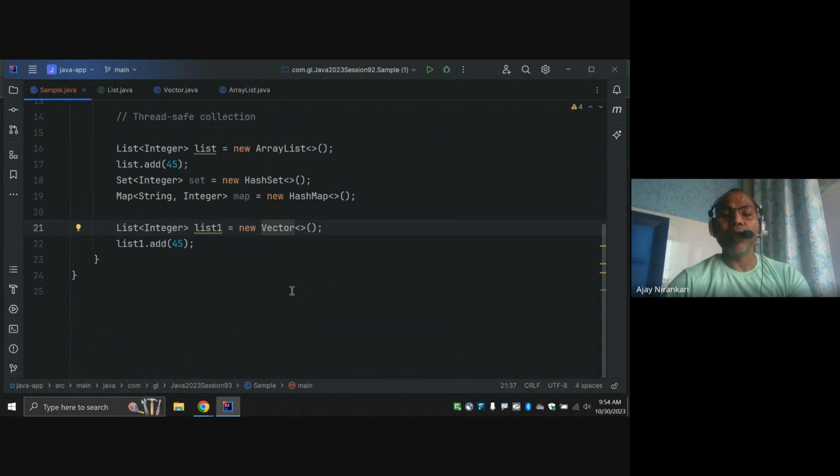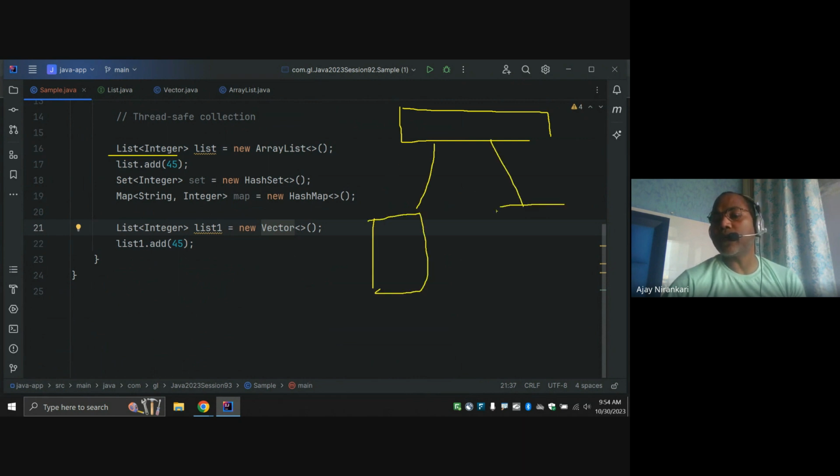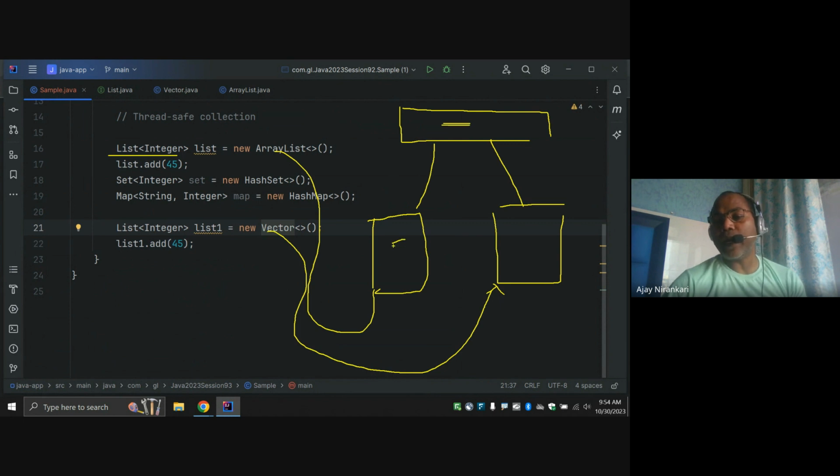So here both are ArrayList and Vector. What are the differences? Because list is an interface, and this interface can be implemented by class 1, and can be implemented by class 2. One is your ArrayList, another is your Vector. Here the add method is written, here they override the add method, they also override the add method. This is non-synchronized, this is the synchronized method, right? Due to the synchronized, we can say this is the thread safe collection, this is the not thread safe collection.